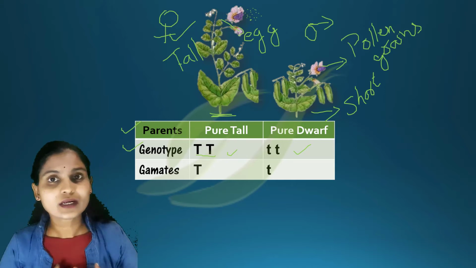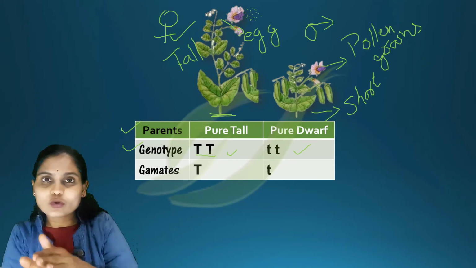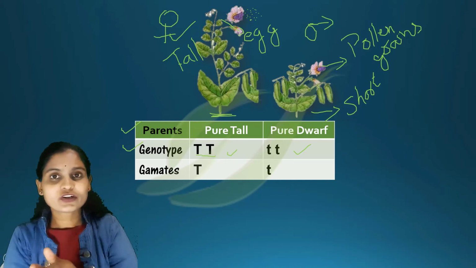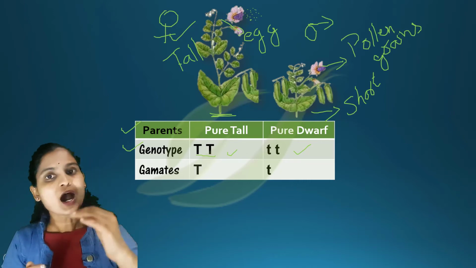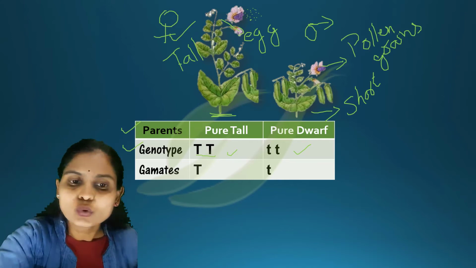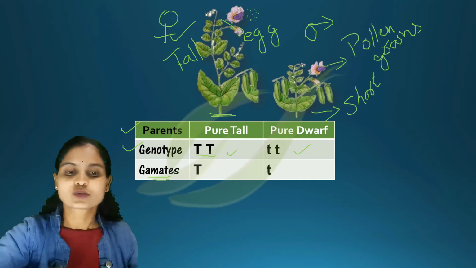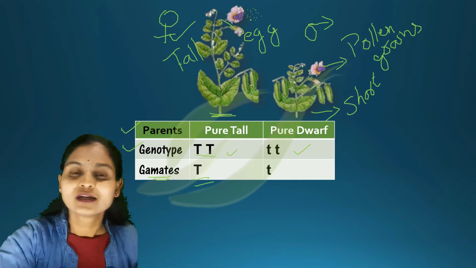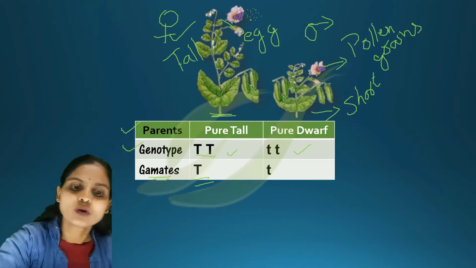We all know that gametes are haploid in number, having half of the chromosomes. Pollen grains will have half of the chromosomes, and the egg will have half of the chromosomes. Because of that, out of two capital T's, the egg will have half of the genes, so you have written only one capital T.